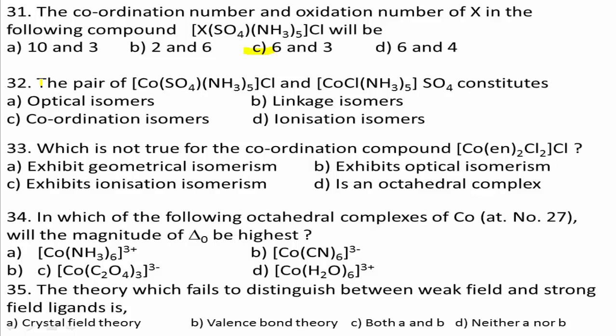The correct answer for this question is D, because of ionization isomerism. Here the given complexes have the same molecular formula but differ in the ions produced on ionization in water. They are called ionization isomers. This phenomenon is called ionization isomerism. Therefore, D is the right answer.